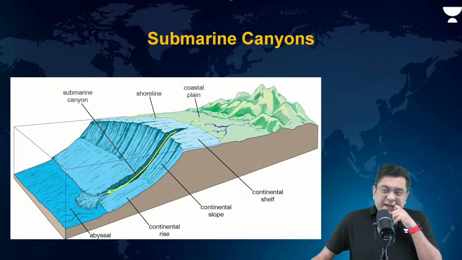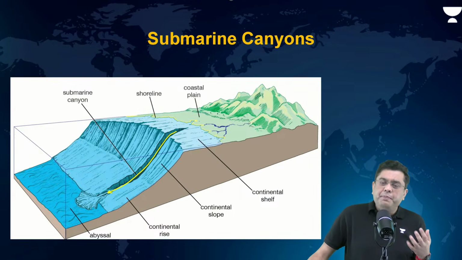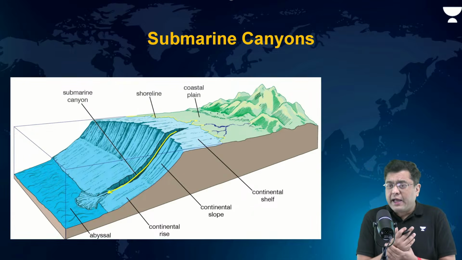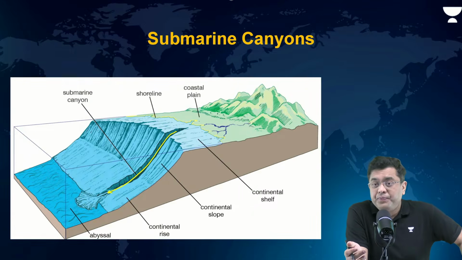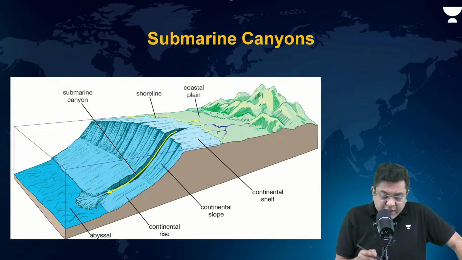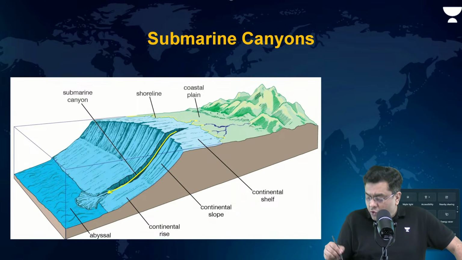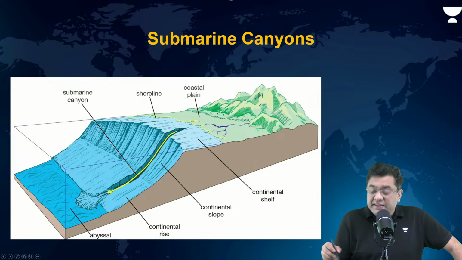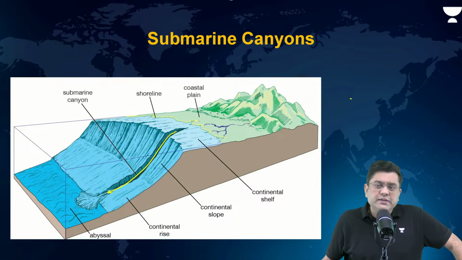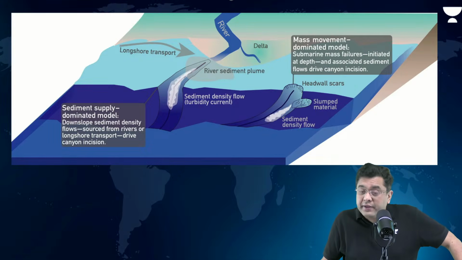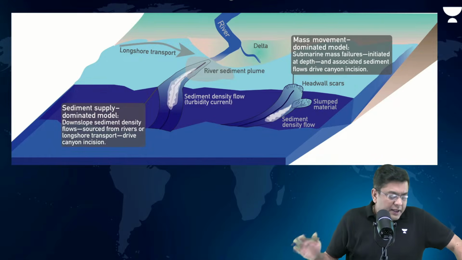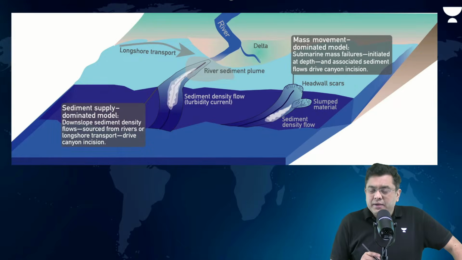Now, these submarine canyons puzzled geographers for a very long period of time: how did these canyons get created? Initially, the idea was that wherever rivers drain into the sea, it is in those riverine regions that submarine canyons will be created. But later on, it was understood that submarine canyons can be found in other regions also, where rivers do not move. Let me show you the submarine canyon with the help of the map.